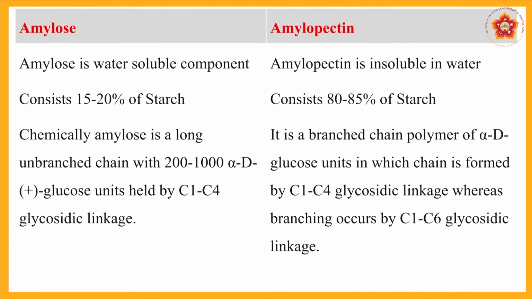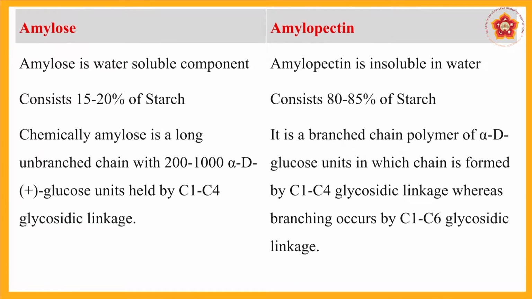Amylose is a water soluble component, amylopectin is insoluble in water. Amylose makes up 15 to 20% of starch and amylopectin makes up 80 to 85% of starch. Chemically, amylose is a long unbranched chain with 200 to 1000 alpha D glucose units held by C1 C4 glycosidic linkage. Amylopectin is a branched chain polymer of alpha D glucose units in which the chain is formed by C1 C4 glycosidic linkage, whereas branching occurs by C1 C6 glycosidic linkage.